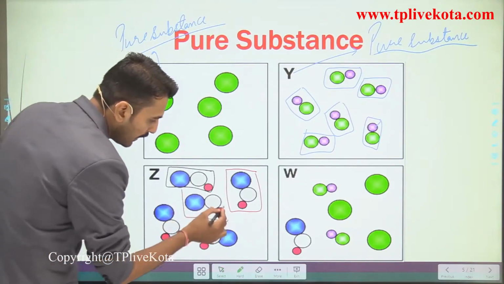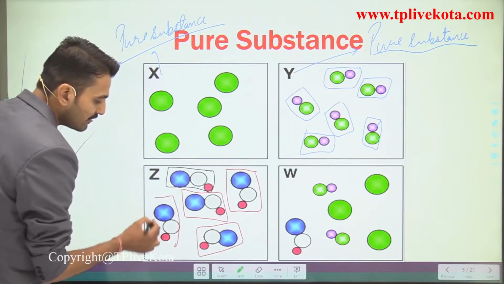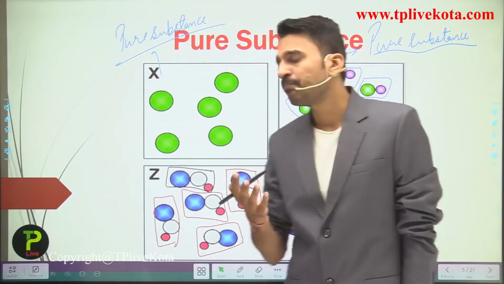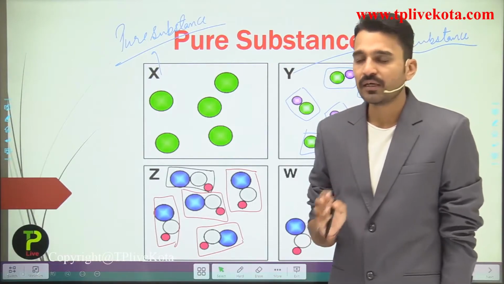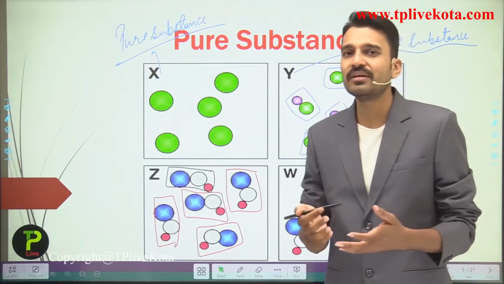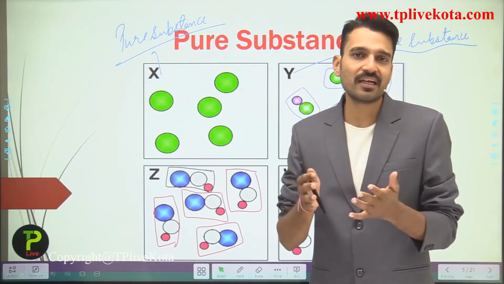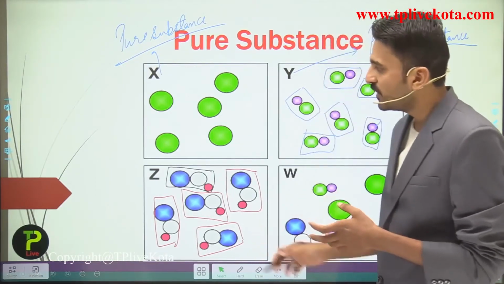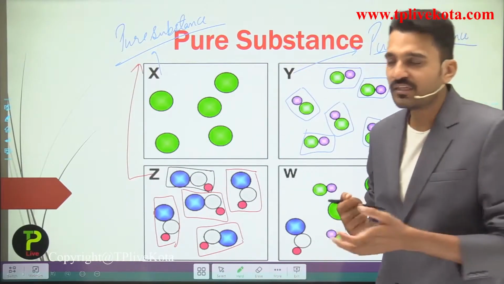Here it is also acting as one kind of particle. It is also a single kind of particle because they all are identical, because they all contain three atoms, one blue, one white and one pink, and the arrangement or the structure is also the same. It simply means that they are single kind of particles, and all the single kind of particles we can call pure substances. So here the Z is also classified as a pure substance.